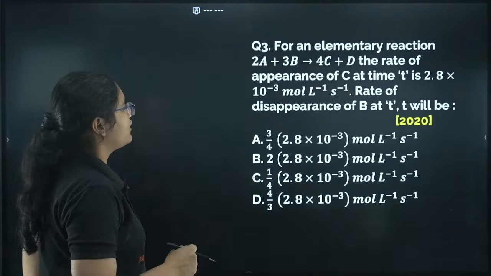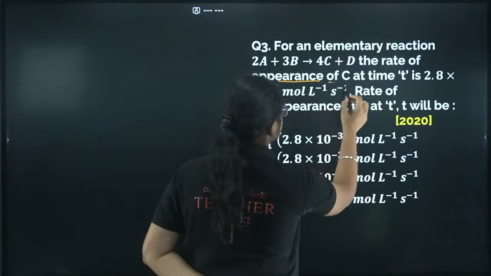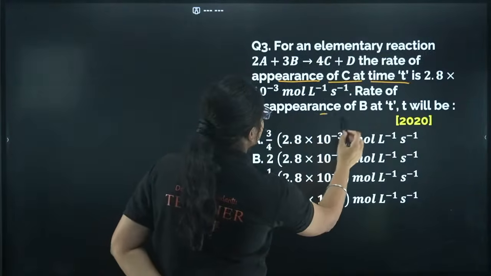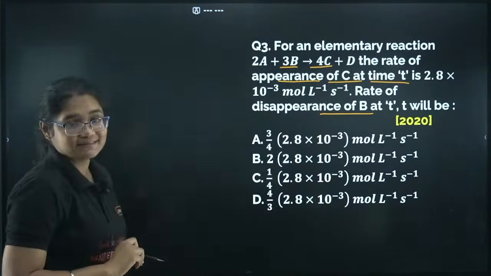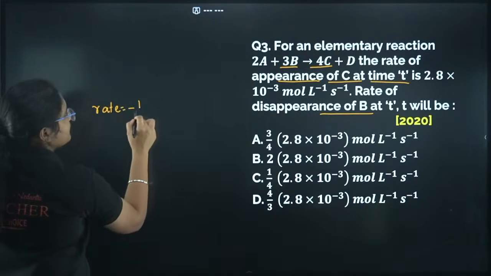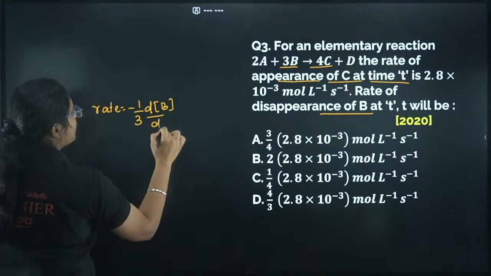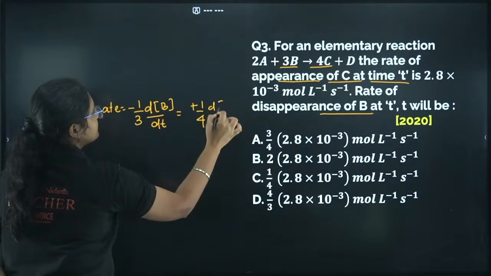So we have the rate of appearance of C at time t, and the question is asking the rate of disappearance of B. So we have to establish a relation between B and C. So what is the rate here? Rate will be equal to minus 1 by 3 dB by dt, which will be equal to plus 1 by 4 dC by dt.